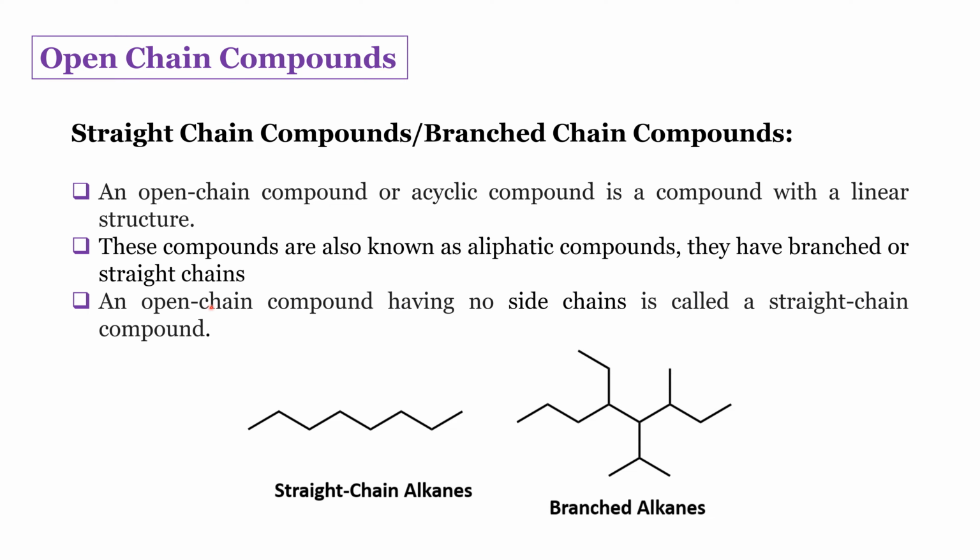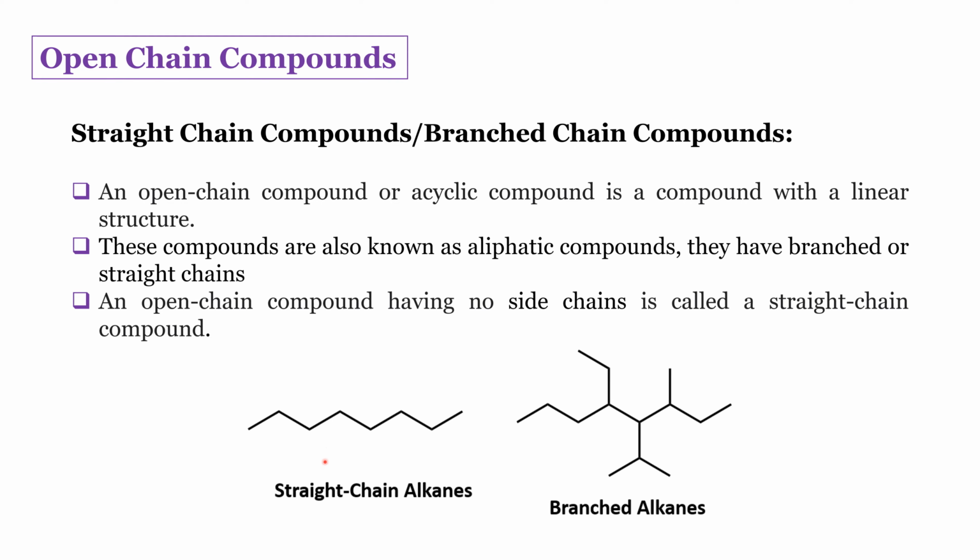An open chain compound having no side chains is called a straight chain compound. That is, if there are no branches or side chains, then it is called straight chain, and if it has branches, then it is called branched. Here you can see the examples. I have given you two.